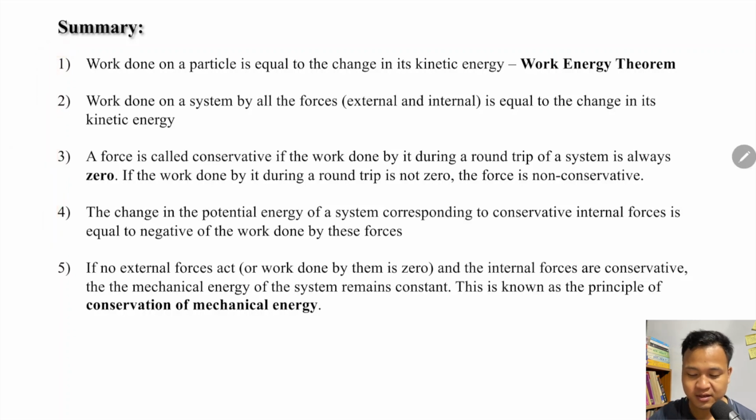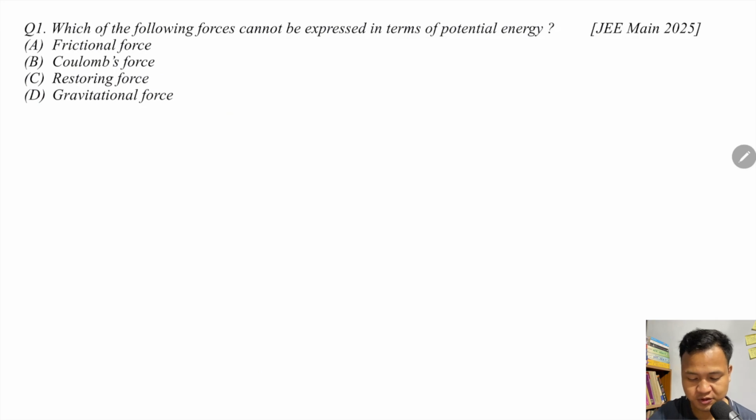Okay, let's solve some questions. First question: which of the following forces cannot be expressed in terms of potential energy? This is a 2025 question. Potential energy is due to conservative forces.